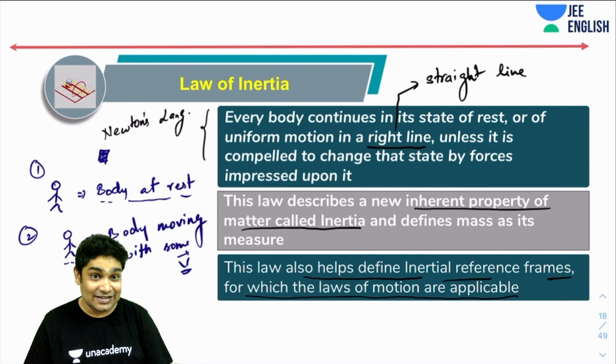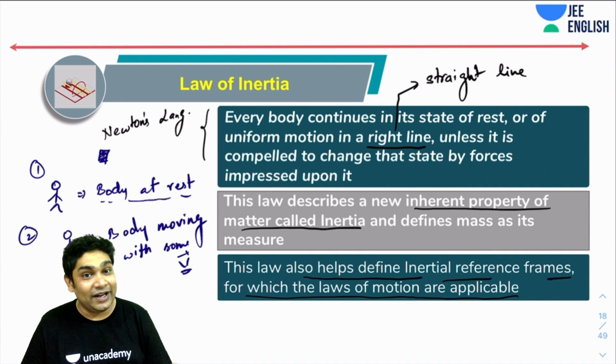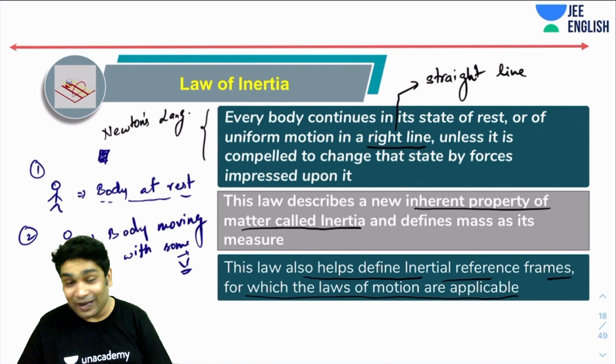So a body has an inertia of rest or inertia of motion? That is ridiculous, because a body has only one inertia. Whether you call it inertia of rest or inertia of motion depends on you, because motion is dependent on the observer. For the same body, one person will say it has inertia of rest, another will say it has inertia of motion. So let's not get misguided by that.